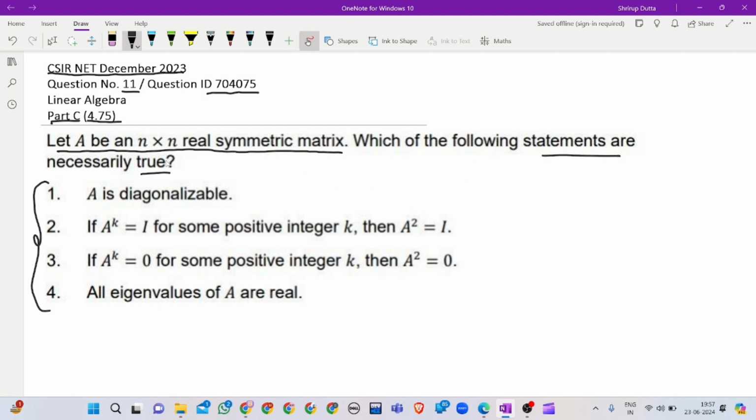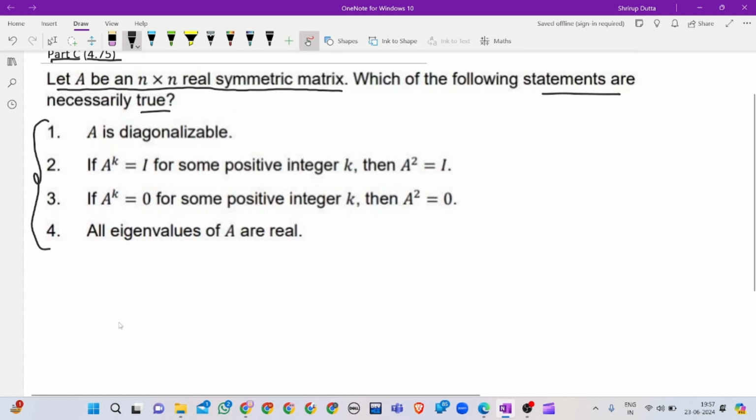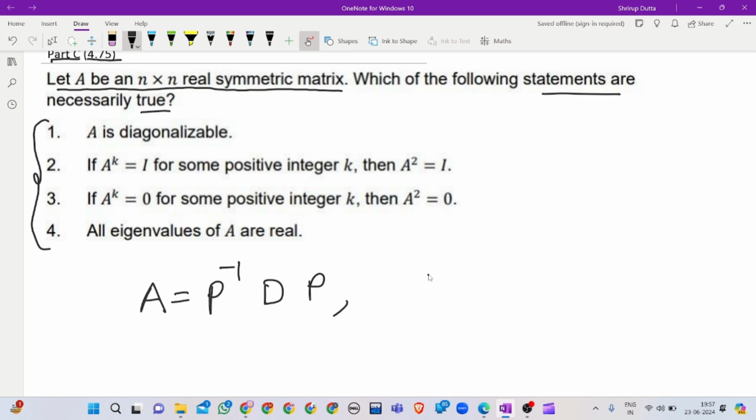So we know that a real symmetric matrix is orthogonally diagonalizable. So if A is an n cross n real symmetric matrix, A can be written as P inverse D P, where P is an orthogonal matrix.